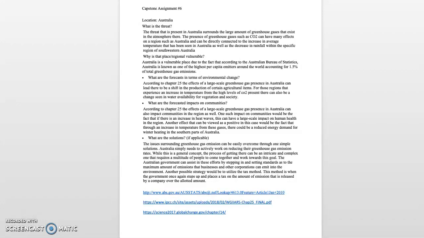Australia is a vulnerable place due to the fact that, according to the Australian Bureau of Statistics, Australia is known as one of the highest per capita emitters around the world, accounting for 1.5% of total greenhouse gas emissions.